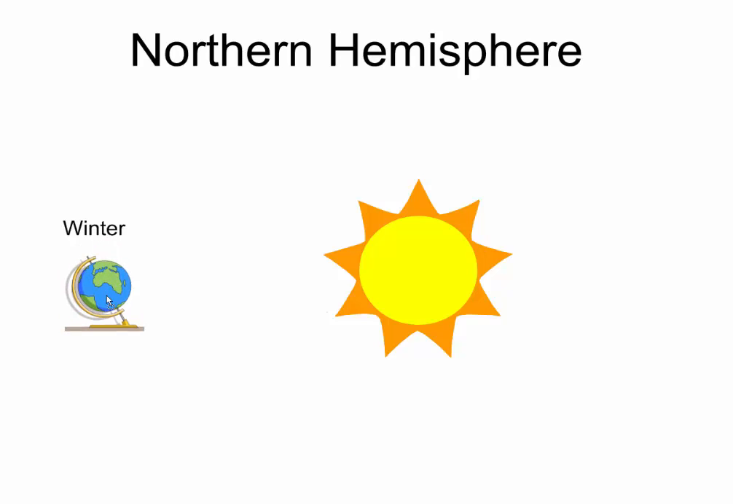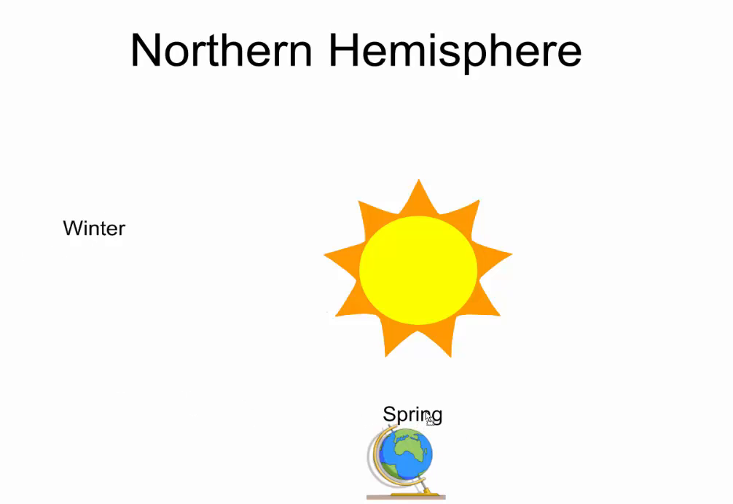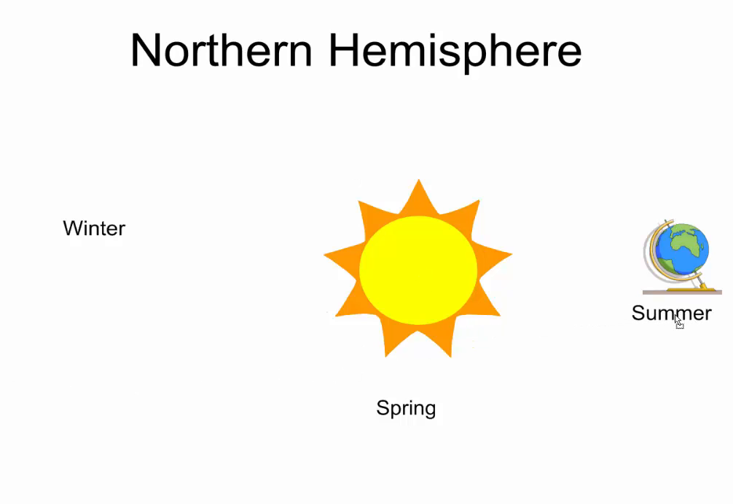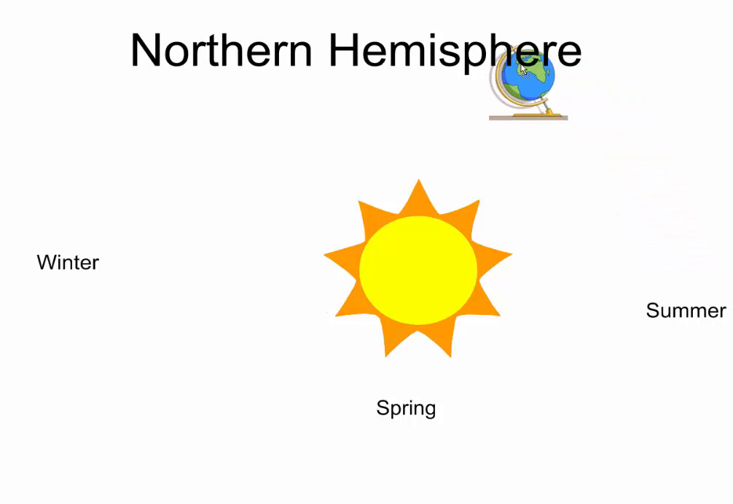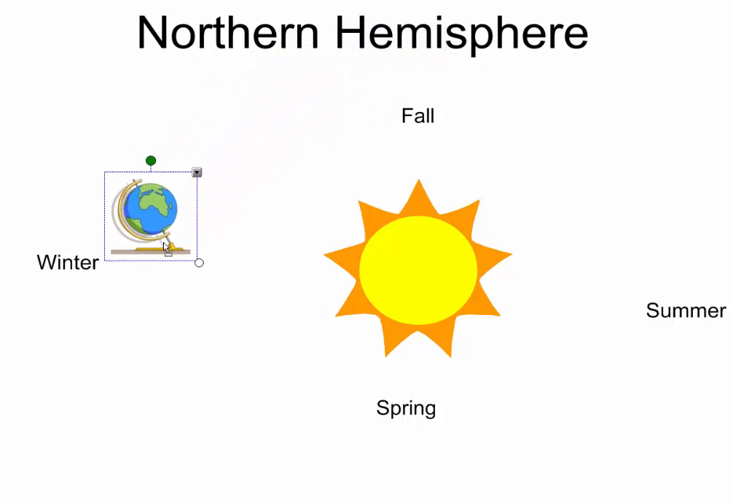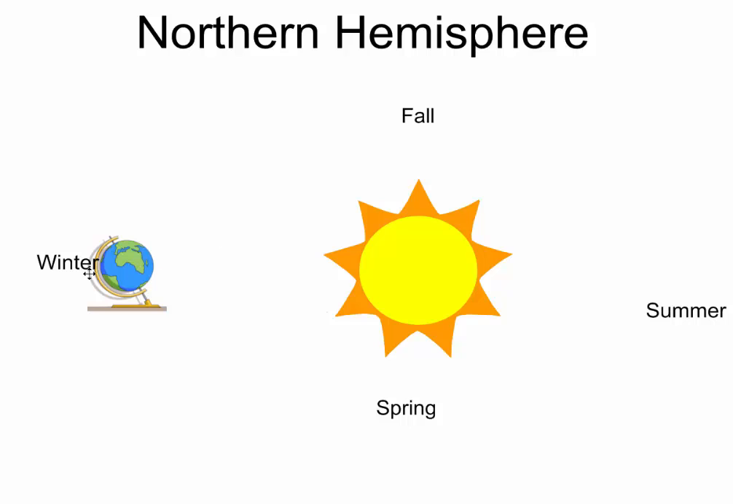So the earth continues to revolve around the sun. You can see at this point it's neither tipped towards or away from the sun. So it was winter, and now it's become spring. Because as we move around this way to over here, now it's tipped towards the sun. So the northern hemisphere is experiencing summer. It continues to move around, not tipped towards the sun or away from the sun. We're experiencing fall, and it moves back over here so that we're experiencing winter again.